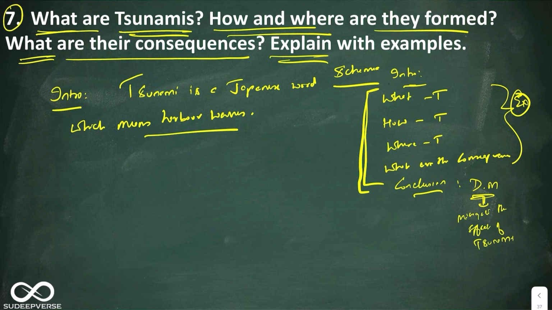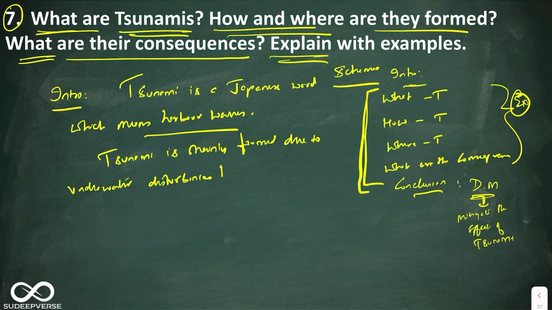Next point. Tsunami is mainly formed due to underwater disturbances that displace the oceanic water. Next point.